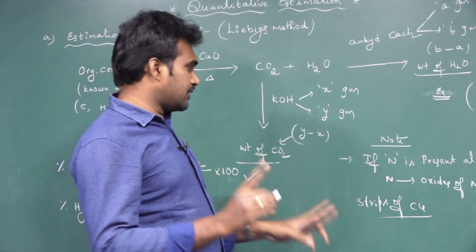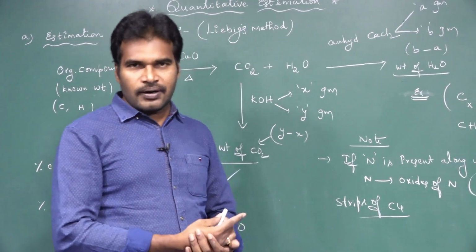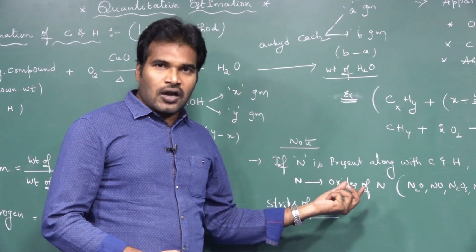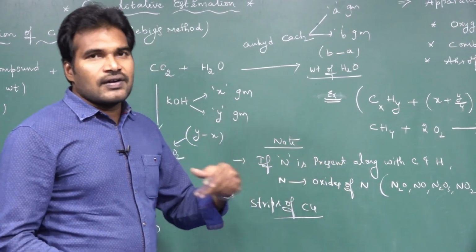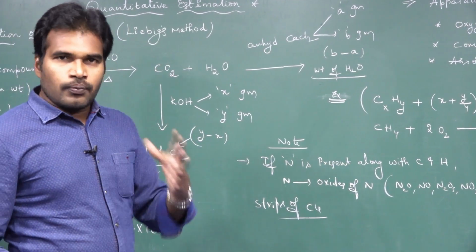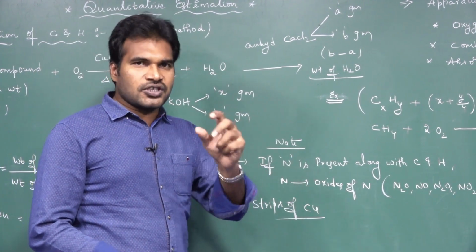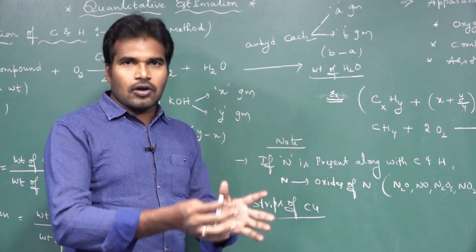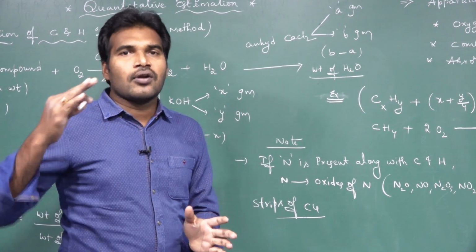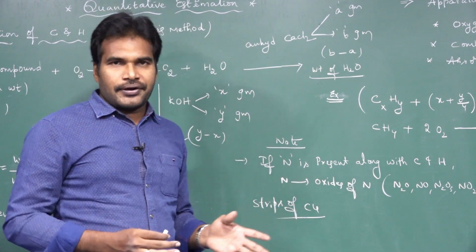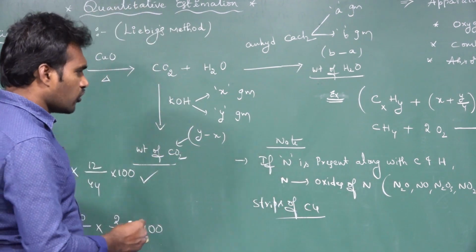In case of presence of nitrogen along with carbon and hydrogen, nitrogen is oxidizing into oxides of nitrogen after the combustion, so that it will interrupt the weight of CO2 produced. To prevent that, add some strips of copper to it, and that copper will reduce the formed oxides of nitrogen back into nitrogen, and that nitrogen will evaporate. So this is the first point you should remember.